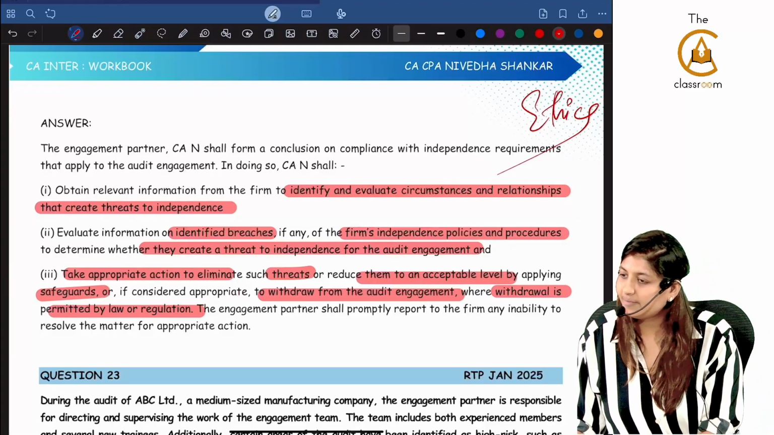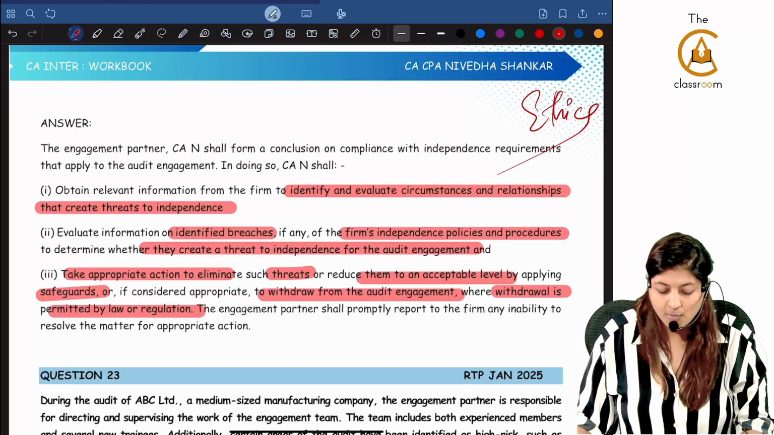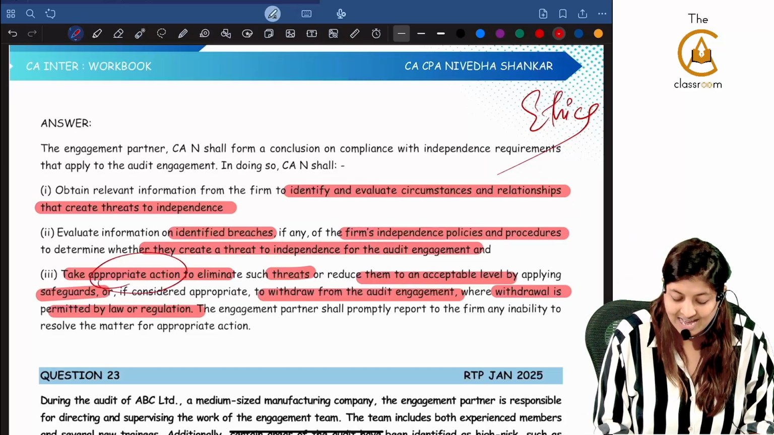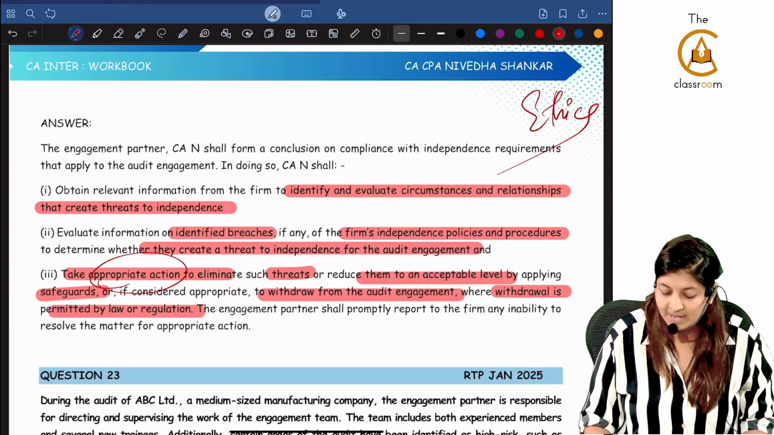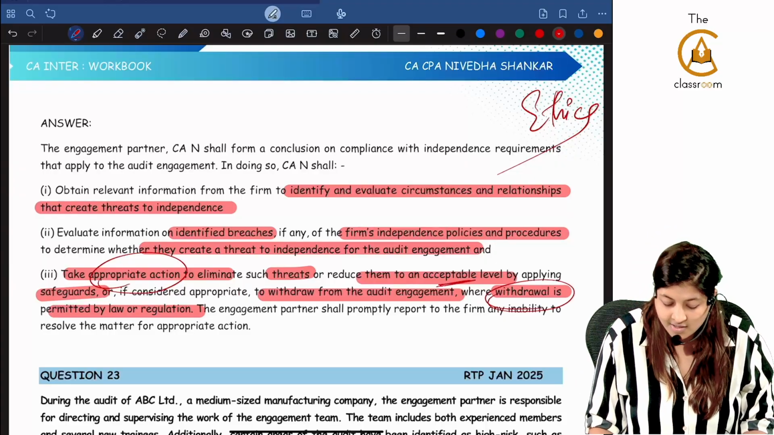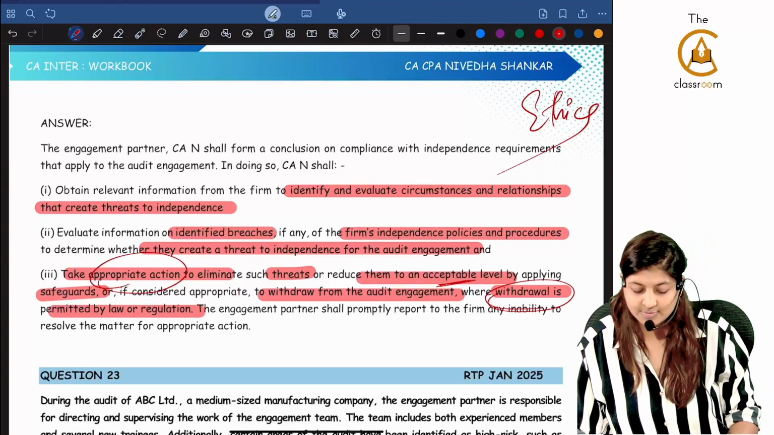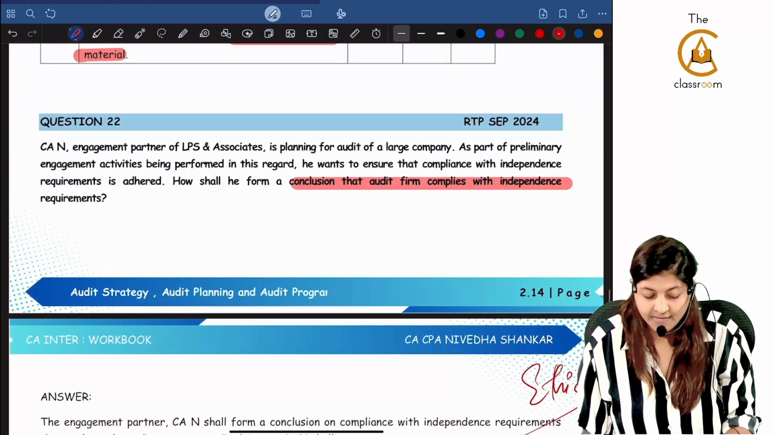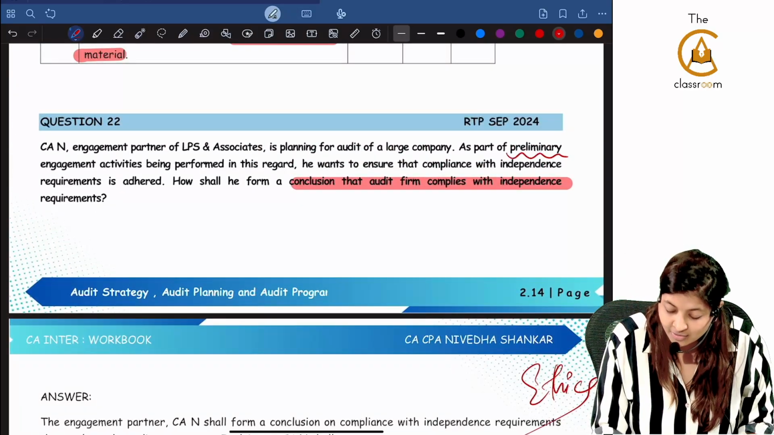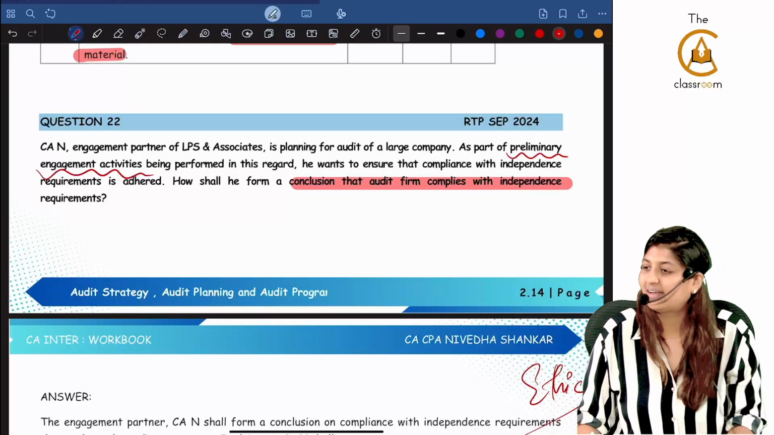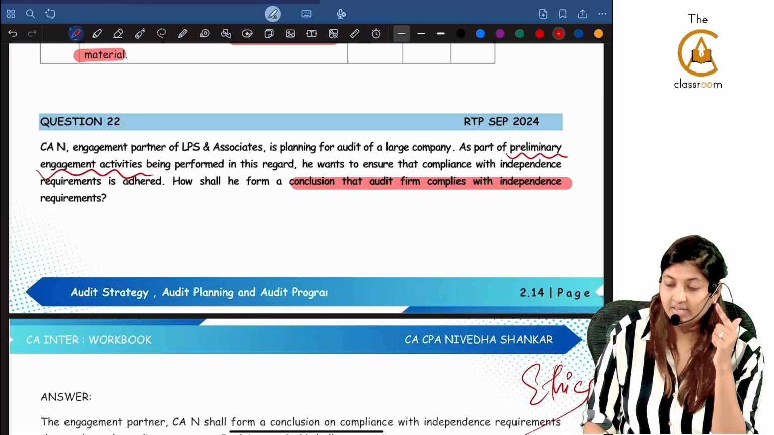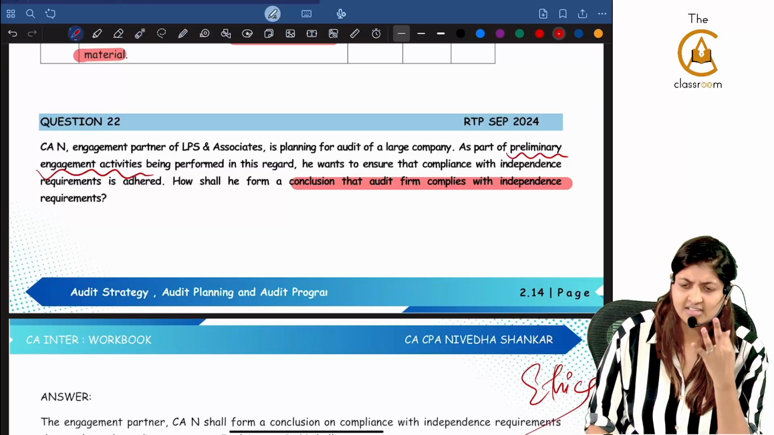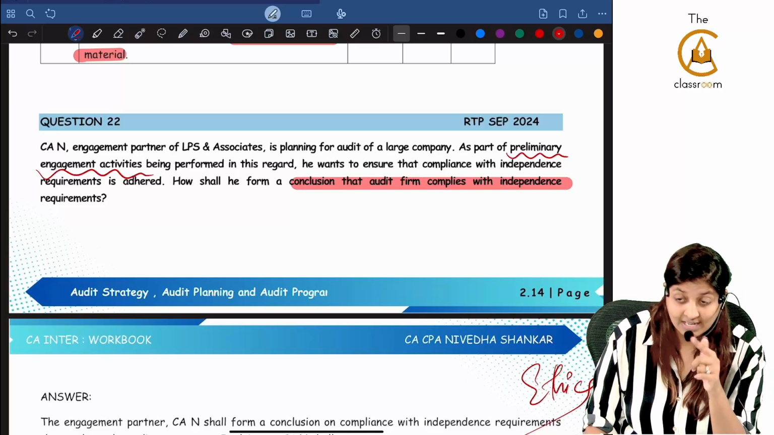In ethics chapter, we saw this. How will he see? He will take appropriate action if he is not independent. He will either reduce it to an acceptable level or he will withdraw from that engagement itself. From the ethics chapter we saw. But because here as part of preliminary engagement activities, you might think that this is SA 300. And you'll start thinking, what are the 3 points in preliminary engagement activities? What are the 3 points? The second point is ethics.